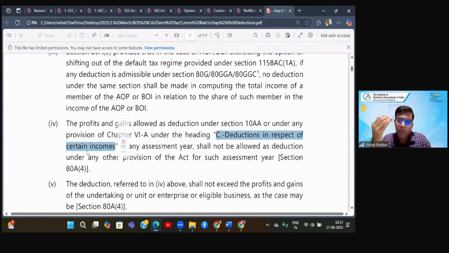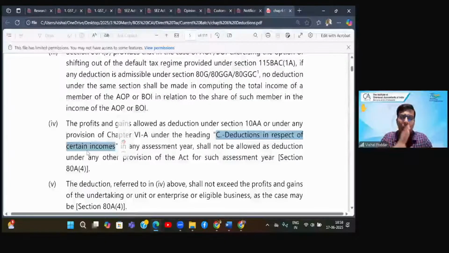Now the same thing may be covered in 10AA also. What this point is saying is, let us say your business nature is such that it is covered in 10AA. Now let me just tell you what 10AA is also, so that it will be clear at the back of your mind. If you have started your unit in a SEZ, special economic zone, that unit is a 10AA eligible unit. So what is 10AA deduction? 10AA deduction is a deduction for those units who are in the SEZ, first condition, and second, 10AA gives deduction only for their export income.